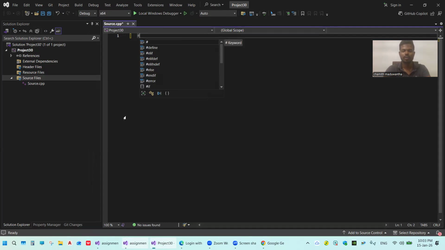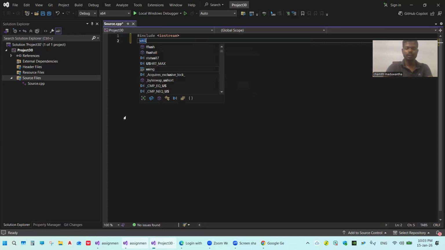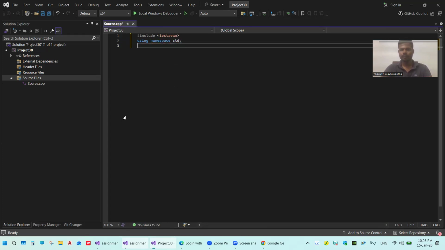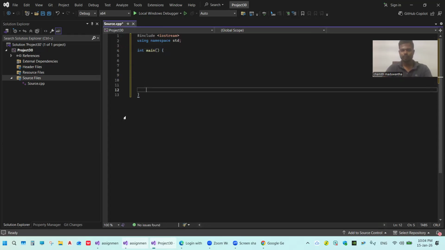So write first include iostream, using namespace std, int main open brackets open box bracket, return 0. This is our basic.